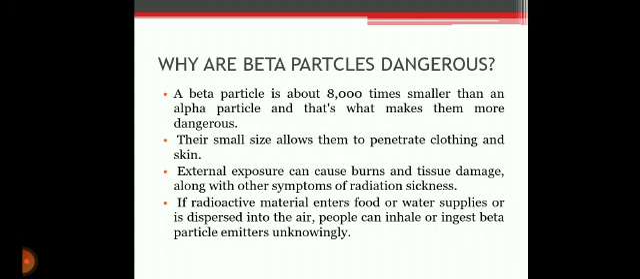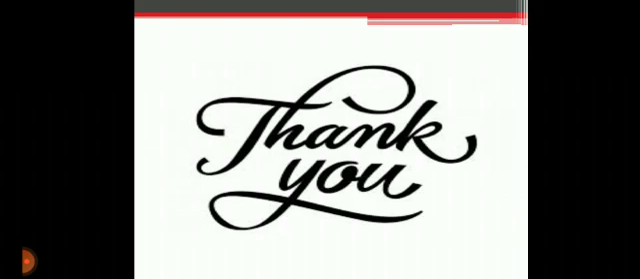External exposure can cause burns and tissue damage along with other symptoms of beta radiation sickness. If radioactive material enters food or water supplies or is dispersed into the air, people can inhale or ingest beta particle emitters unknowingly. Internal exposure to beta particles causes much more severe symptoms than external exposure.